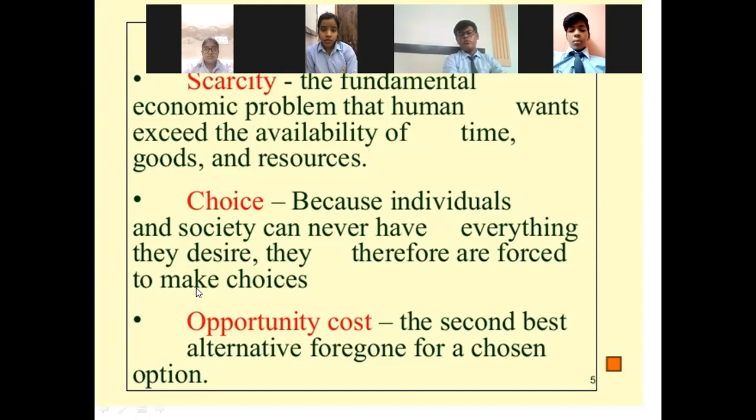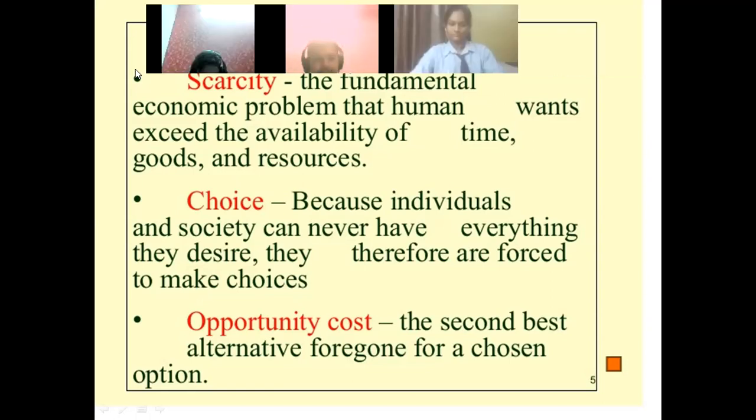Then I told you the meaning of opportunity cost also. Opportunity cost is the cost of the next best alternative. Alternative means option foregone.